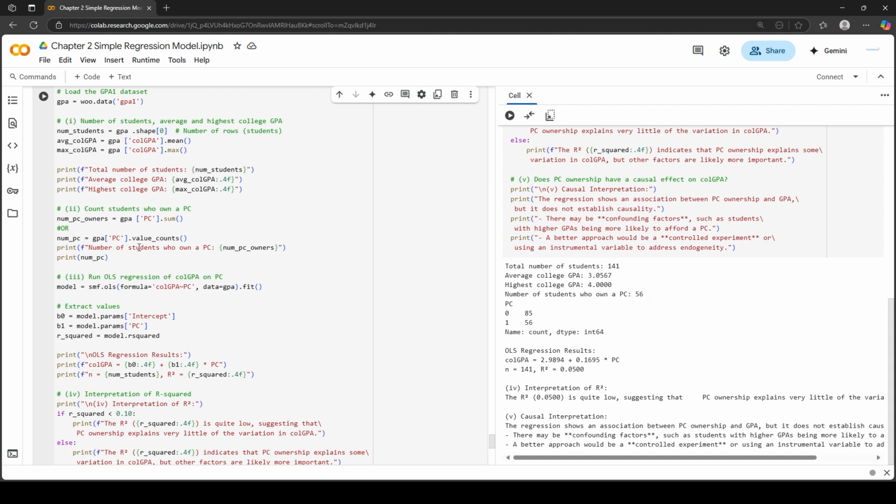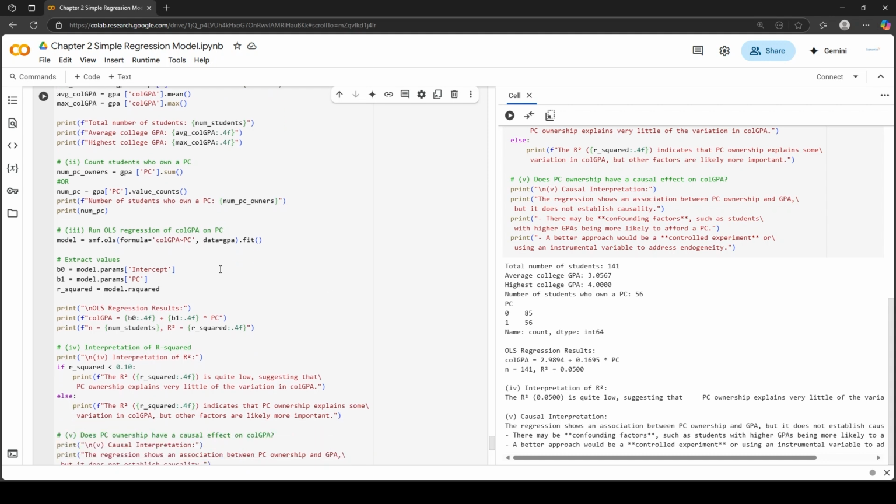And this second method, value counts, will give you the results for both the students who own and who do not own a PC. So in this case, you can see on the right hand side, 0 indicates students who do not own a PC. So the number of students who do not own a PC is 85 and the number of students who own a PC is 56.